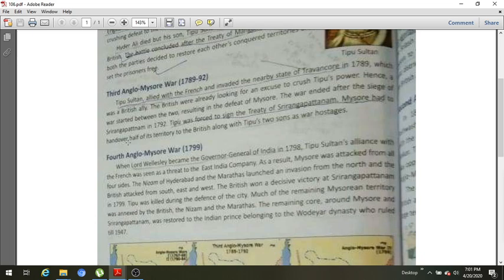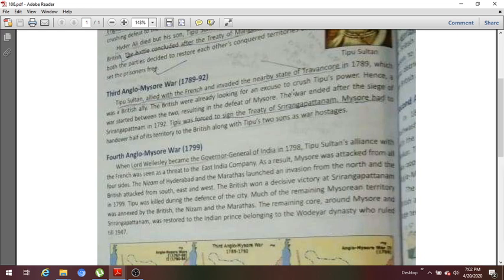Mysore had to hand over half of its territory, so it was a very huge loss for the Mysore state. It lost half of its territory to the Britishers, and with this defeat and losing half of its territory, Tipu had to hostage his two sons to the Britishers. So the Britishers captured the two sons of Tipu Sultan in the Third Anglo-Mysore War.